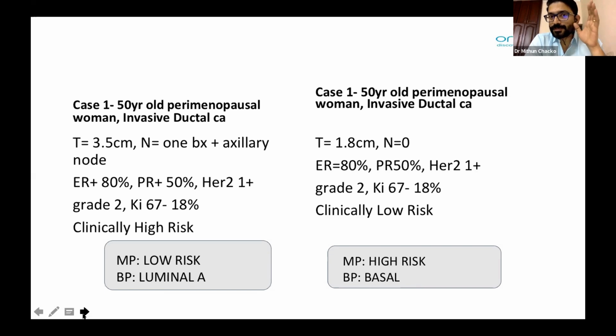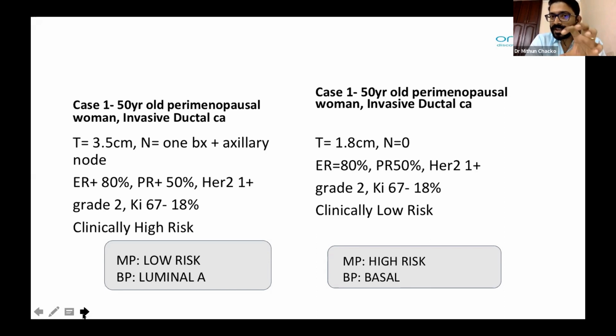And the discordance was basically seen in the ER-PR positive. So there is a specific subgroup, as Dr. Atul in the previous presentation has already told, regarding the ER positive basal subtype. So this is a classic case of an ER positive basal subtype, which without the comprehensive genomic profiling, we would exactly put in as a luminal A subtype and go ahead with surgery and give only adjuvant hormonal therapy.